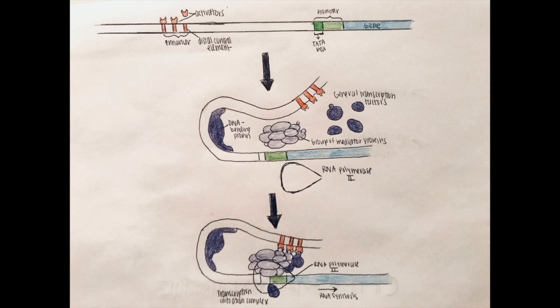If a gene is being expressed, activators come and bind to the enhancers, or the distal control elements. Then, a DNA-bending protein brings the distal elements closer to the promoter, causing the strand to bend, hence the name. Meanwhile, mediator proteins and general transcription factors bind to the promoter. The activators then bind to those proteins and initiate RNA synthesis. Depending on what the body needs at the moment, it will express those genes because external environmental conditions affect internal available activators. Those specific activators determine which genes will be expressed.